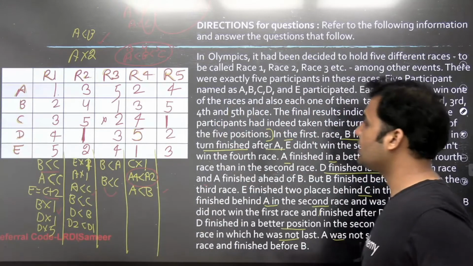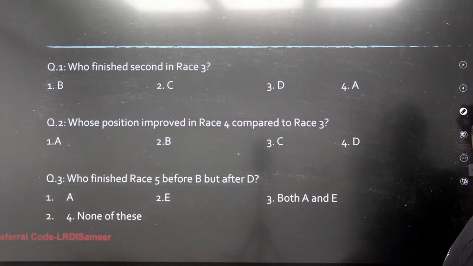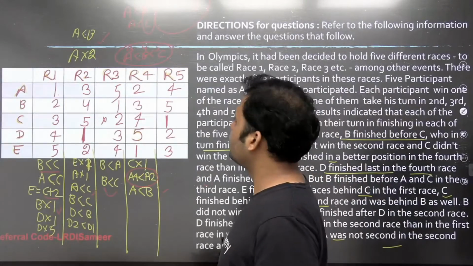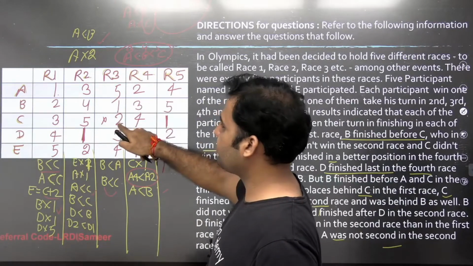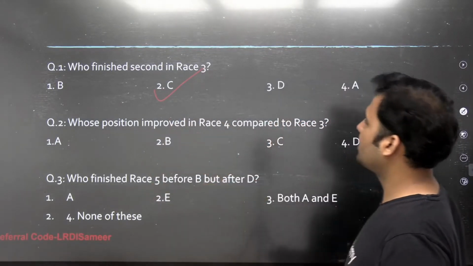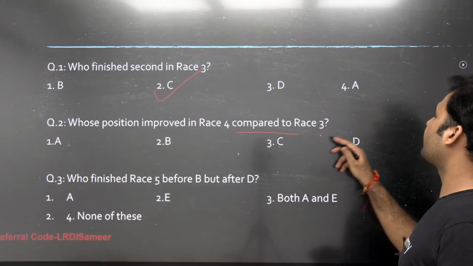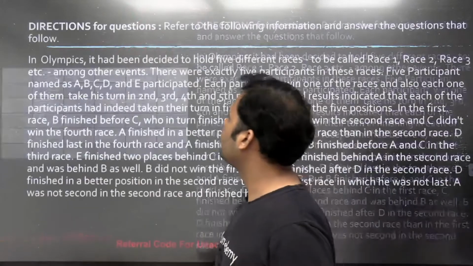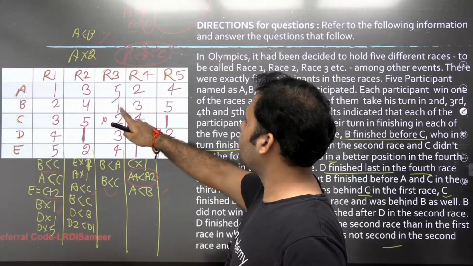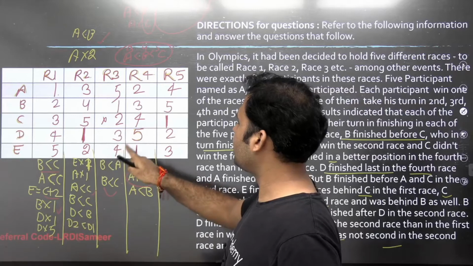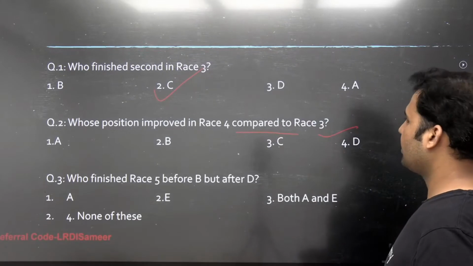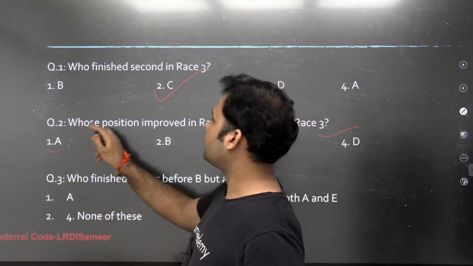Now you can solve the questions easily. Let's have a look at all these questions. The first question is, who finished second in race 3? In race 3, C is the person who is finishing second. So B is the answer. Whose position improved in race 4 compared to race 3? A's position is improving, B is not improving, C is not improving, D is not improving, E is improving. So only A's and E's positions are improving. So A or E can be the answer, right? So A will be the answer.